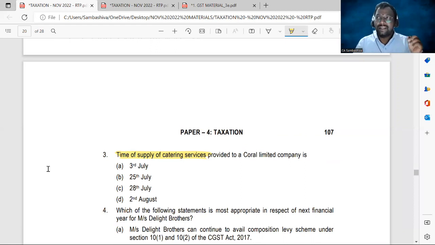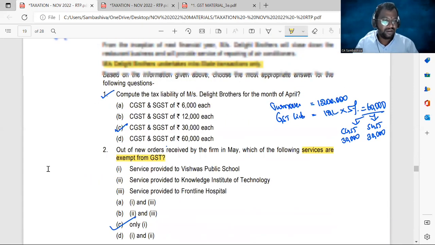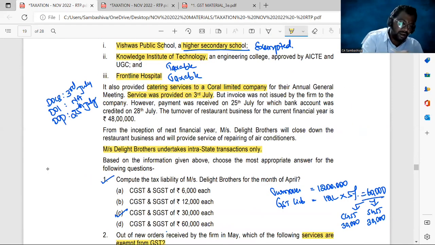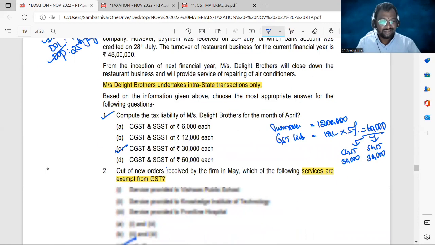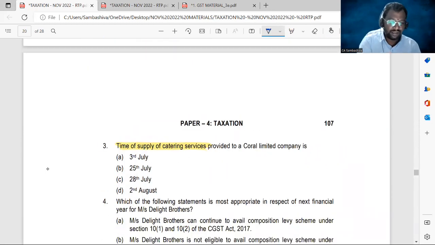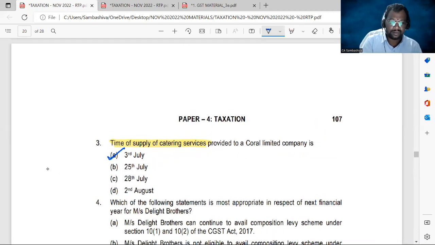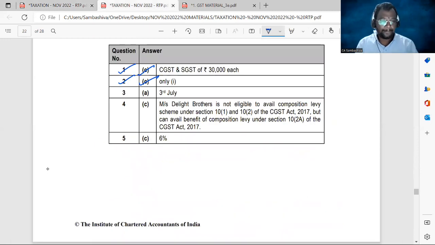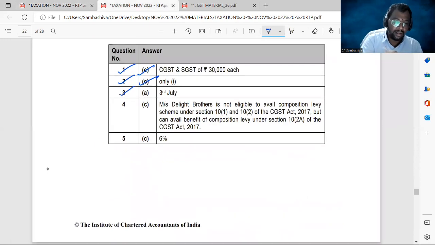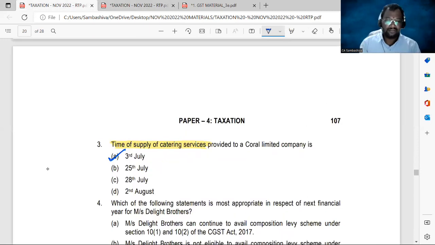In this case, the invoice was not issued. So I should go ahead with the date of completion of service and the date of payment, whichever is earlier. 3rd July or 25th of July, whichever is earlier? 3rd July. So the time of supply of service is 3rd July. So the answer is 3A, 3rd July. And you can check this in our material.